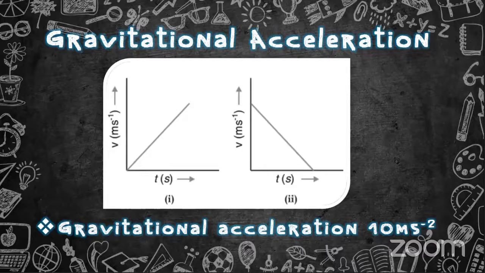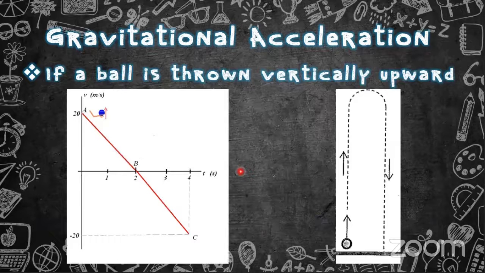What if the graph has both acceleration and retardation? Good question. If a ball is thrown vertically upward, it's going up, and at a certain instant the speed is decreasing.